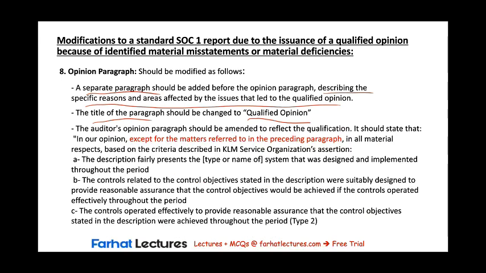And finally, we're going to add one sentence to the opinion paragraph to reflect the qualification, and the sentence begins with except for. So a qualified opinion is an except for opinion, except for the matters referred to in the preceding paragraph, in the separate paragraph here. In all material respects, based on the criteria, everything else is the same here. The description still fairly presents the system, the controls related to the control objectives are still suitably designed, and the controls operated effectively. So everything else is good except for the matters referred to in the paragraph.